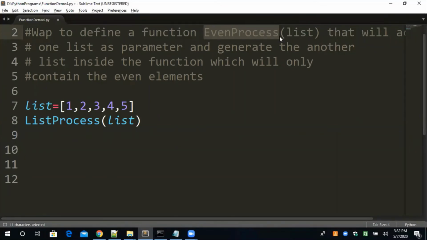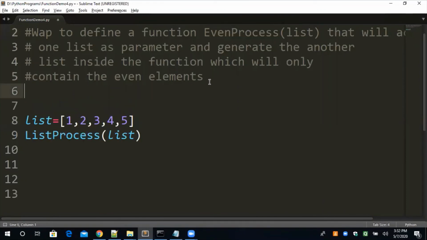The name of the function is even process that will accept one list as a parameter. एक list accept करेगा और inside the function body we have to create another list that will only store or contain only the even elements which are present in this list. Understand? The question is clear to everyone? Something will be clear when I will provide the solution.